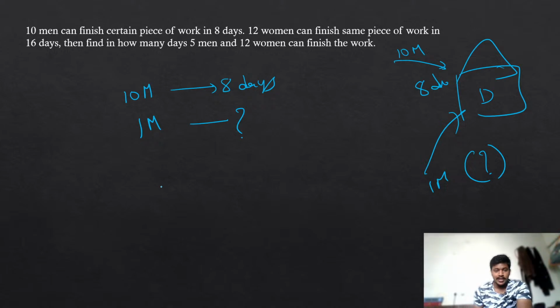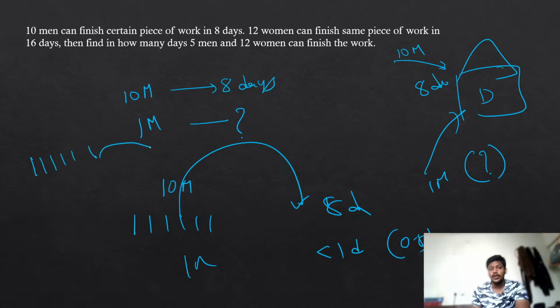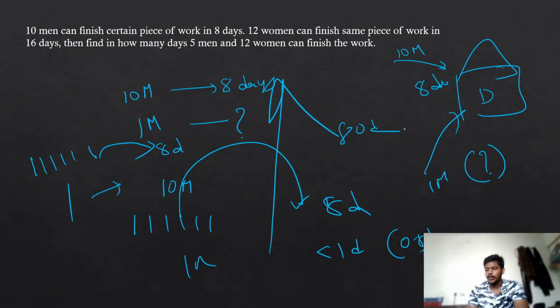Listen very carefully. If 10 workers are completing the work in 8 days, how can one worker complete it in less than 1 day? 0.8 is less than 1 day, no? How is that even possible? Everybody is saying 0.8, that's why I am asking. I have 10 workers with me. If 10 people working together can complete the work in 8 days, and only one person is working, he will take more than 8 days. That is common sense, because with fewer workers you will take more time. That means the answer should be more than 8 days.